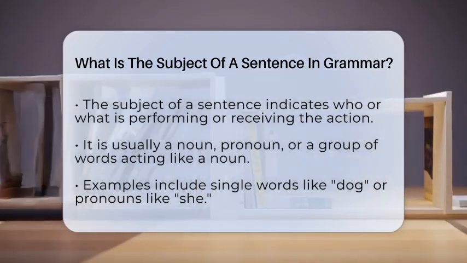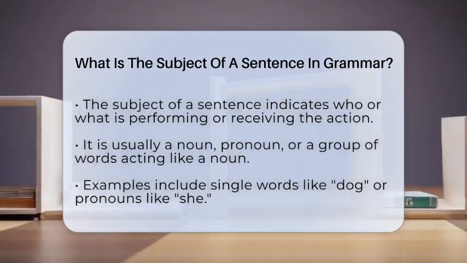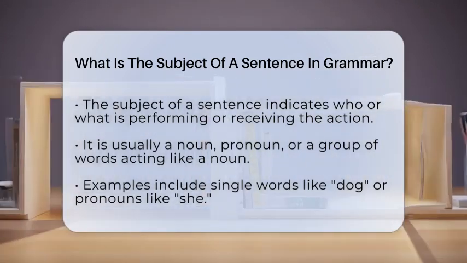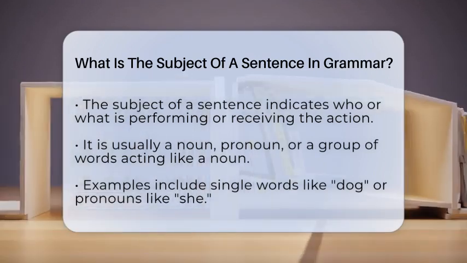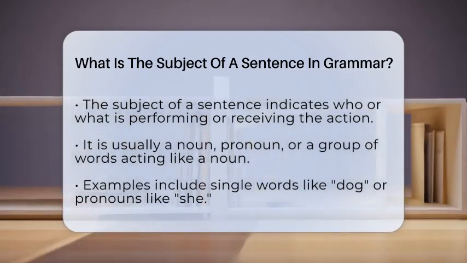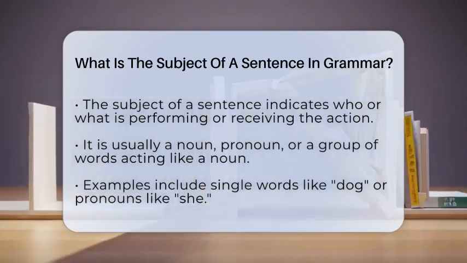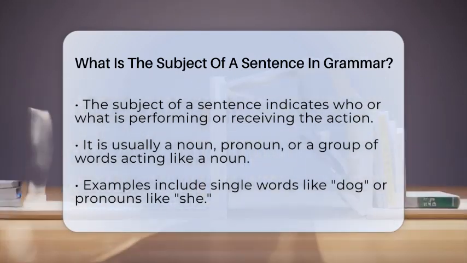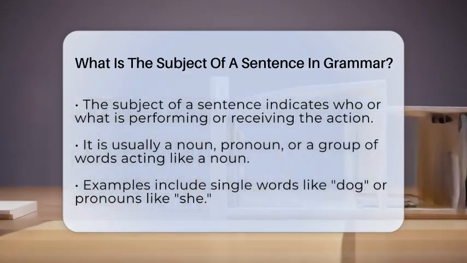The subject of a sentence is usually a noun, pronoun, or a group of words acting like a noun. It tells us who or what the sentence is about. For example, in the sentence "the dog barked," the word dog is the subject because it is the one doing the barking. The subject can also be a pronoun like he, she, or they. For instance, "she runs every morning" has she as the subject.